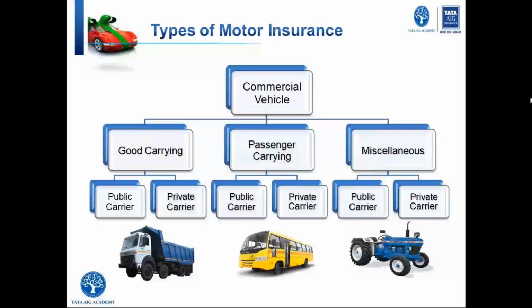Now, public and private, let's take certain example in passenger carrying vehicles. In passenger carrying, public vehicle can be your Nita Volvos, can be Patel Volvos, it can be your GSRTC buses, can be any vehicles. Why? Because me, you, or anybody can buy a ticket and travel in those buses. So those buses are termed as public carrier.